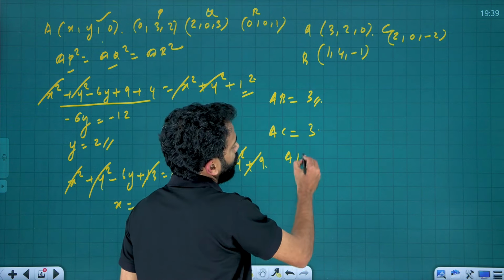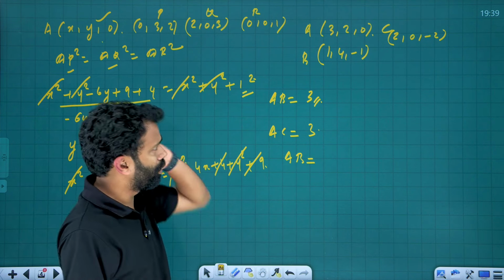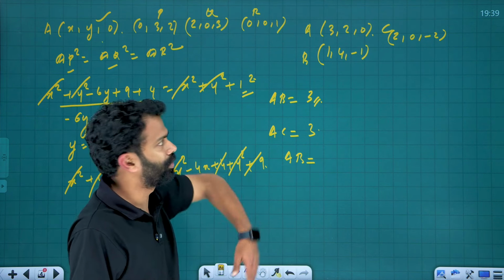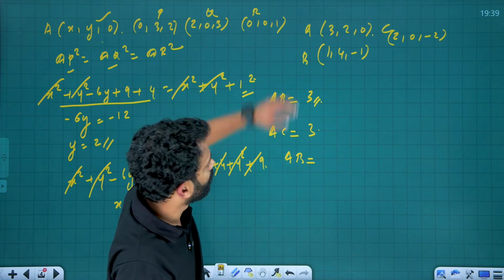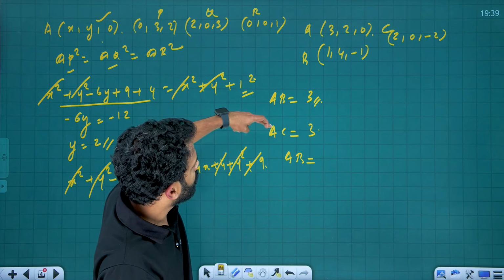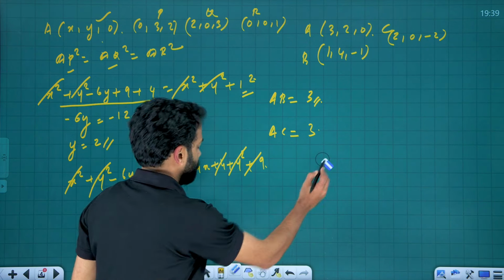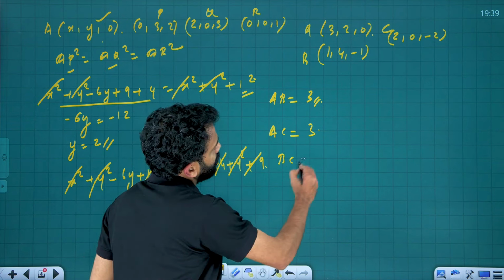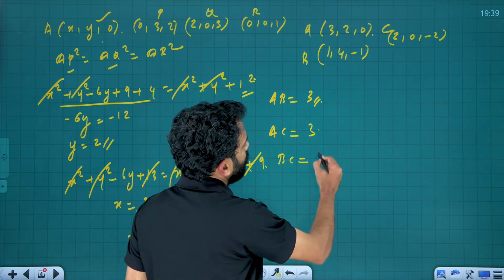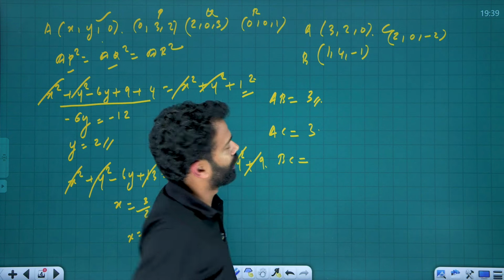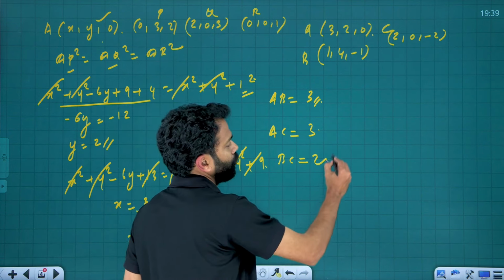You know how to use the distance formula, right? Therefore, I am not pointing out the basic calculations here. Okay, what is BC? BC is 1 square plus 4 square plus 1 square, that is root 18. Root 18 is 3 root 2.